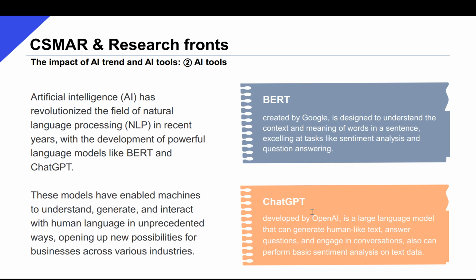It can generate human-like text, answer questions, engage in conversations, and perform basic sentiment analysis on text data. Both models have been employed in empirical research. We've also selected a few example articles in this regard.